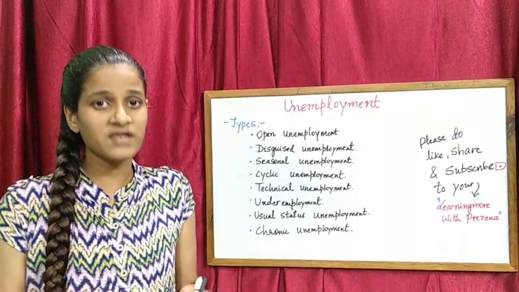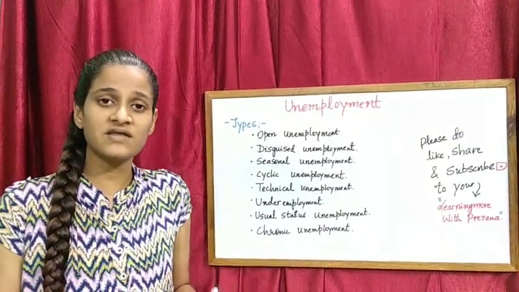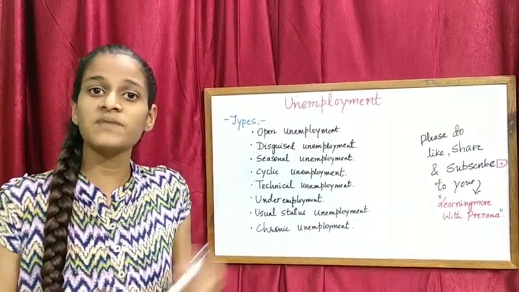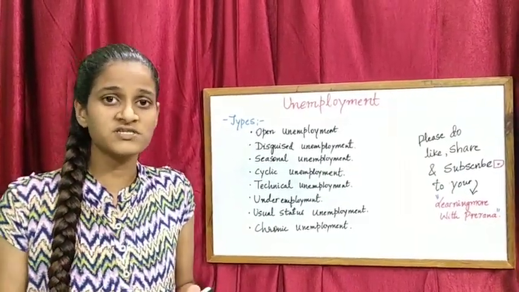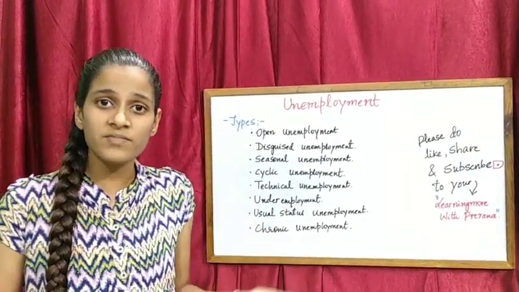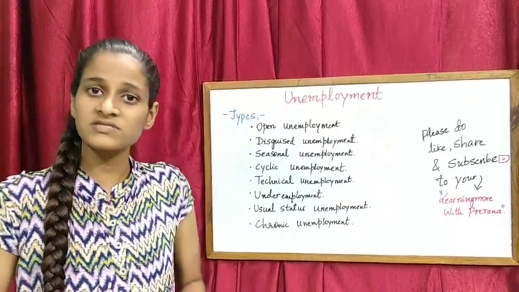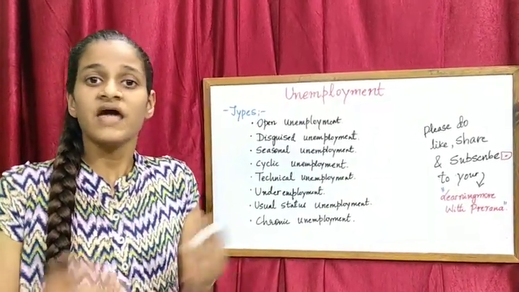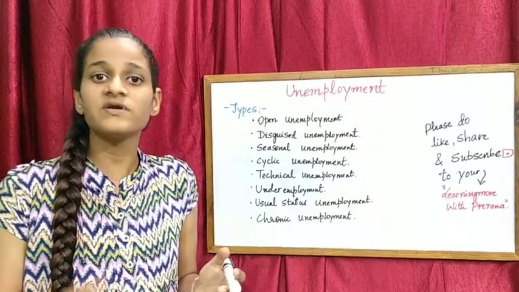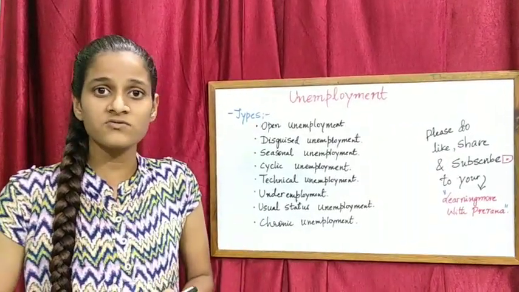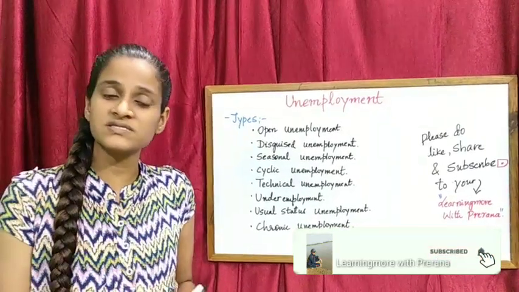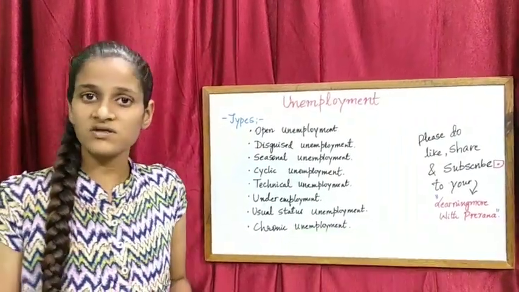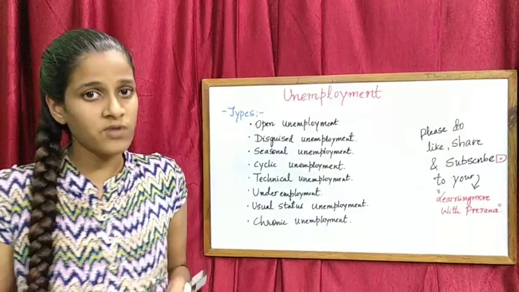This is usually seen in urban areas. We can see that people are educated and well qualified, but due to the lack of job opportunities, a larger number of people are unemployed. So this is seen in urban areas, and as I've told you, a person has the capacity to do the work, but due to lack of job opportunities, the person is not getting the job. So it is called open unemployment.